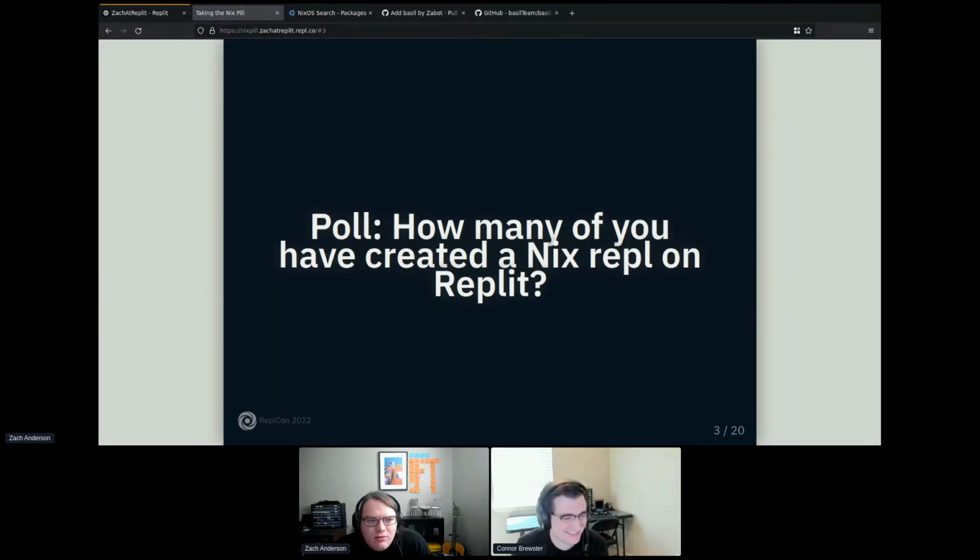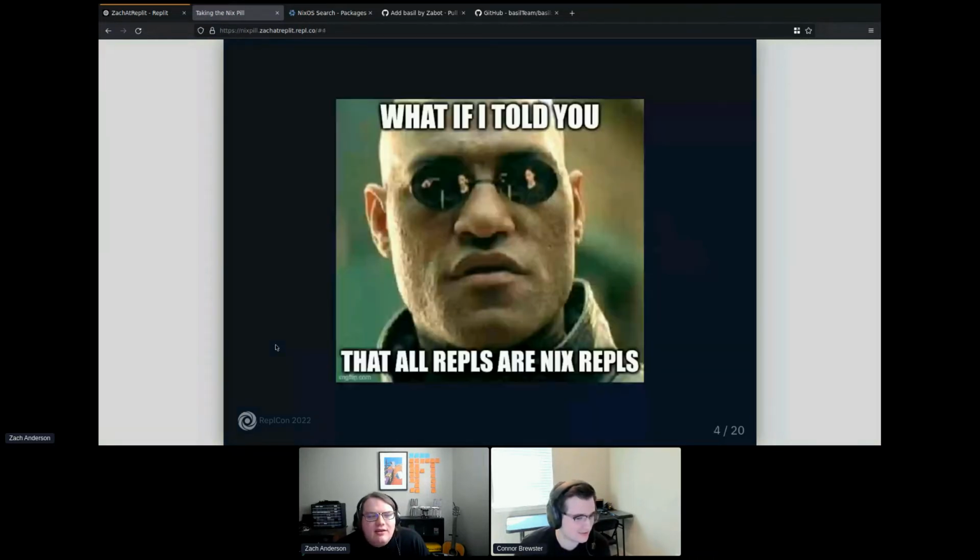So what if I told you that all REPLs are actually Nix REPLs? If you've made a REPL on Replit in the last month and a half to 2 months, depending on which language it is, you've made a Nix REPL. Nix is the environment, it's the package manager that powers all of our languages on Replit these days.